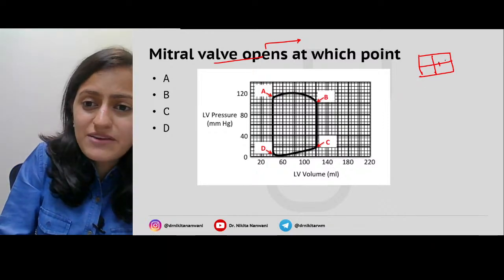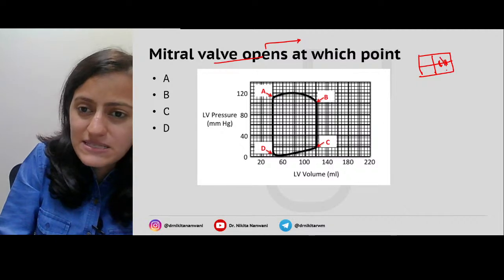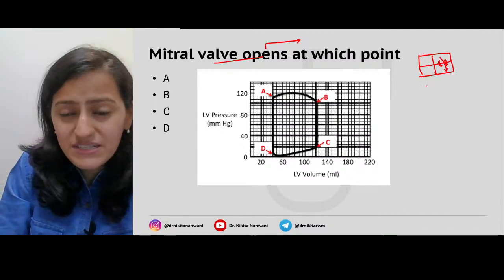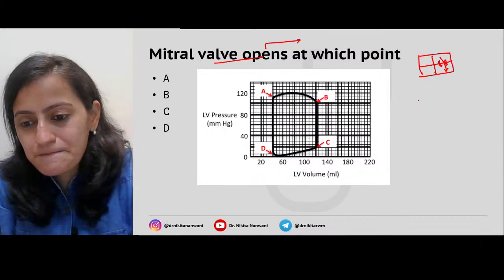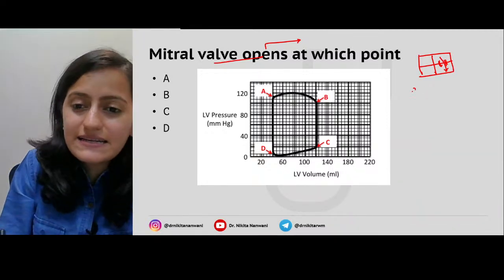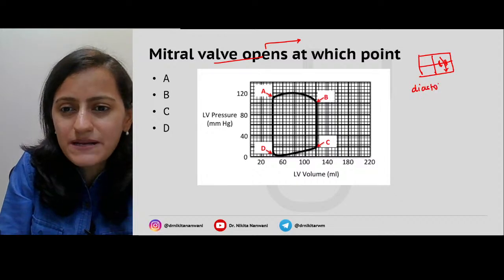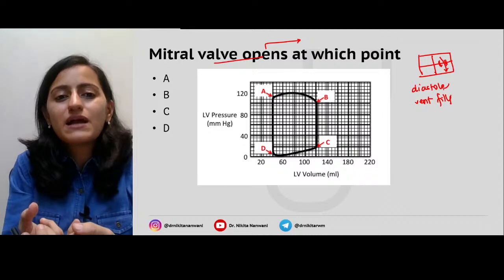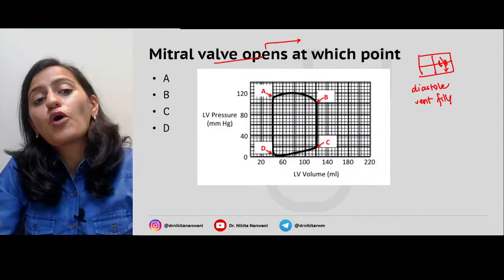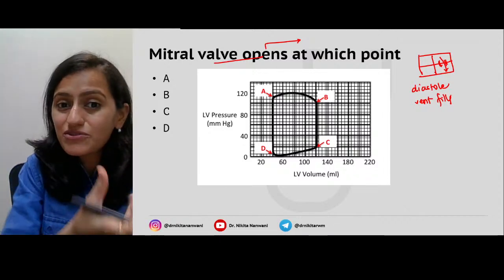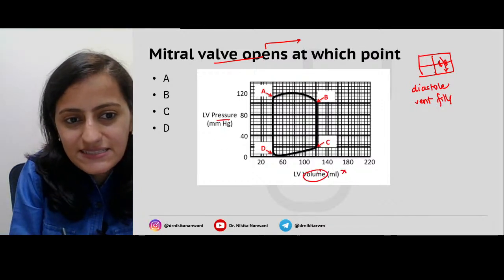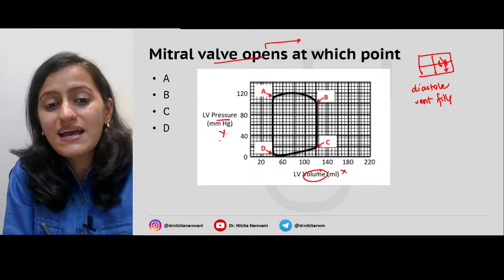So when the mitral valve is opening, the blood will go from the atrium to the ventricle, right? So what is happening there? The ventricular filling is happening. That means the diastole phase, the ventricle will receive the blood. So the volume in the ventricle is increasing. Where is the volume? The volume is on the x-axis, the left ventricle pressure is on the y-axis.